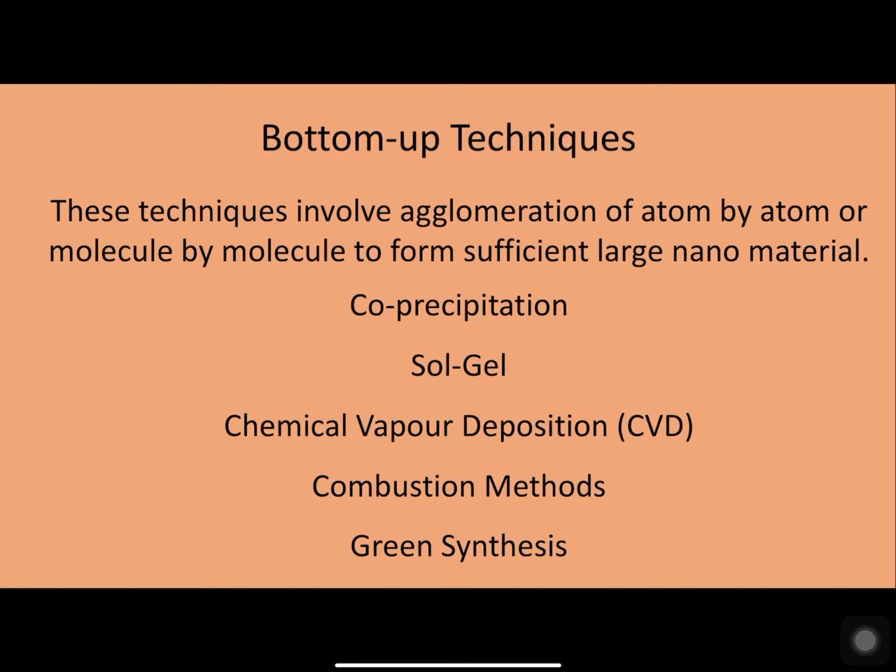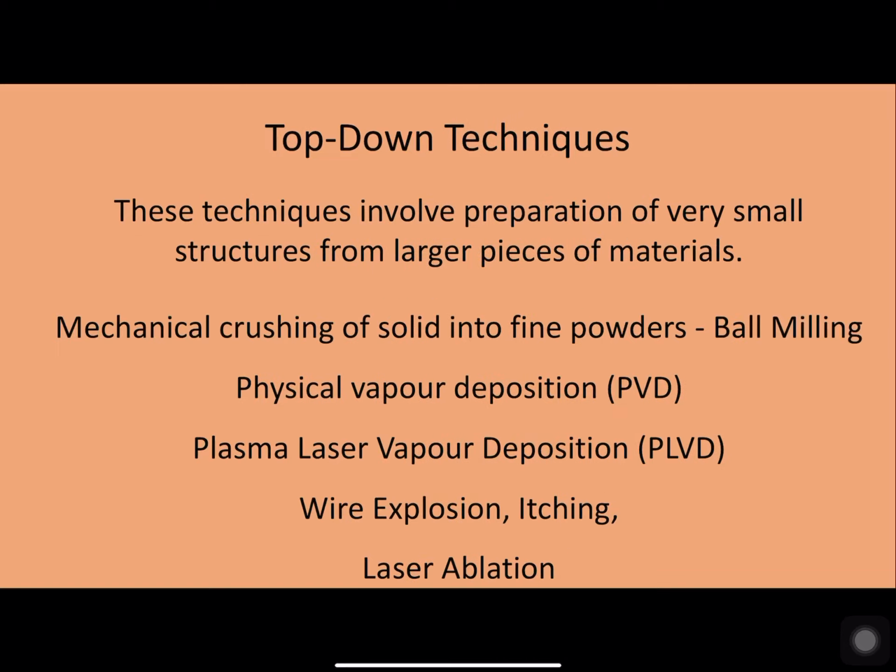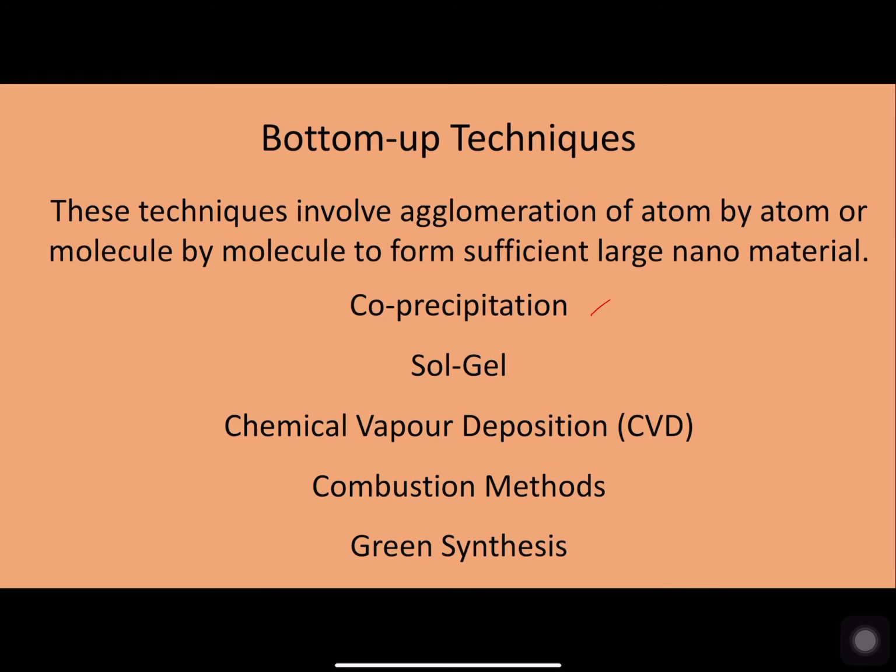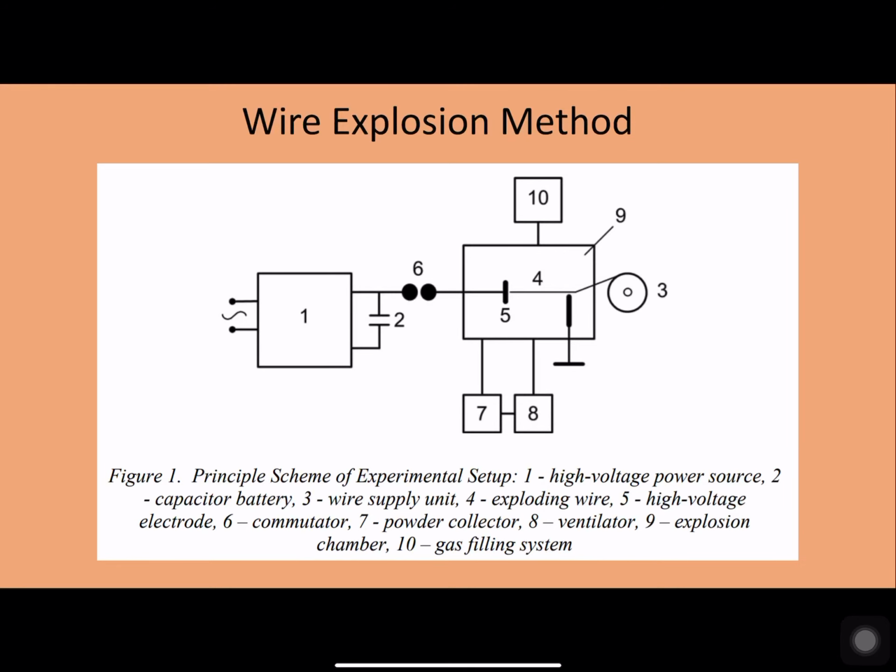A few methods are the co-precipitation method, sol-gel method, chemical vapor deposition method, combustion methods, and green synthesis. Among these, during the last session, we studied two important methods, namely the ball mill method and the physical vapor deposition method. In this session, let us study the remaining techniques.